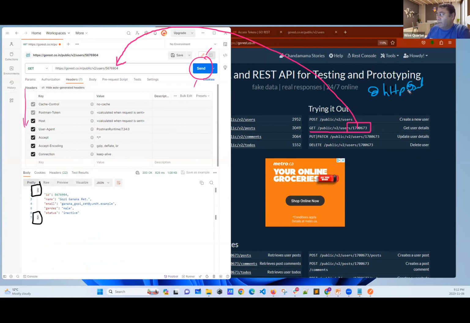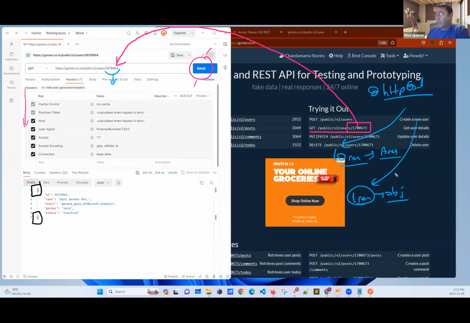They have an HTTP GET method here. If I do not provide the ID, they send me 10 records. If I provide the ID, they are sending me only 1 record, and it's an object. But this used to be an array.